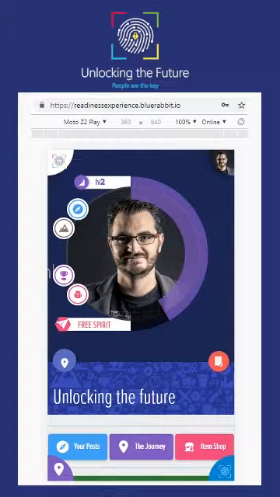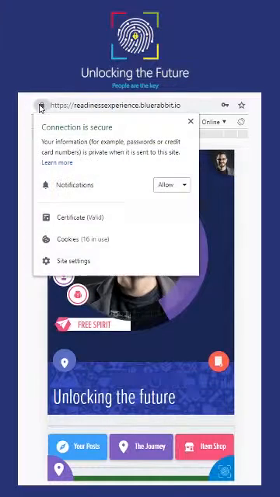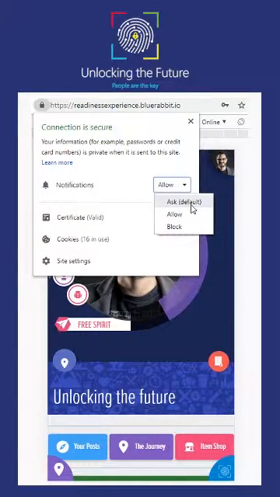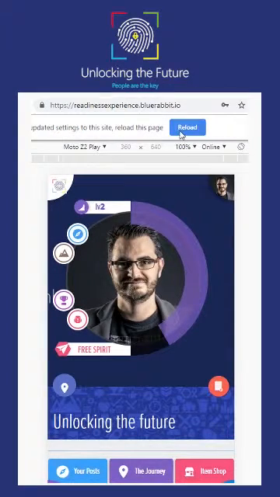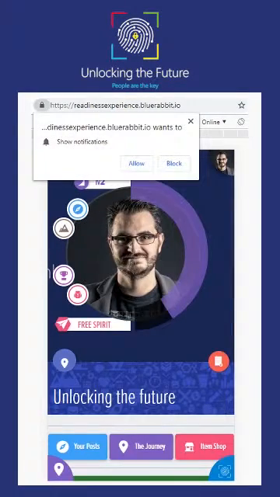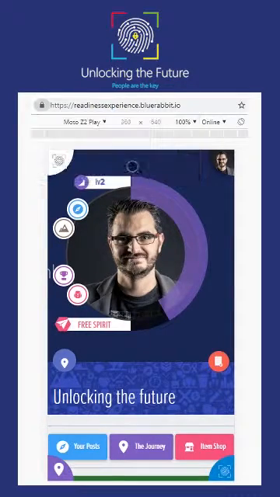Another very important thing to notice within Blue Rabbit is that one of the first things the system is going to ask you is whether or not you want to allow notifications. All right. So the second you get into the website and you reload this page, you're going to see that the system is asking you to allow notifications. So please make sure you do so.